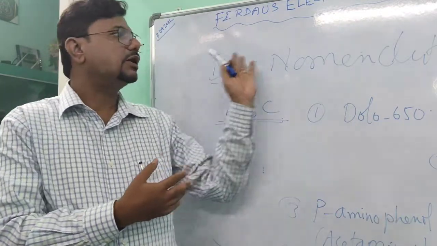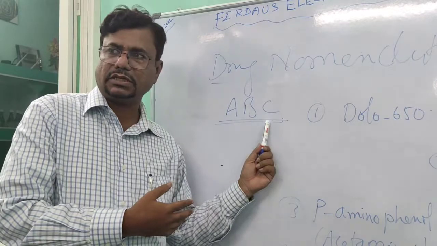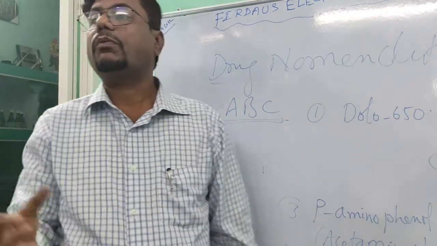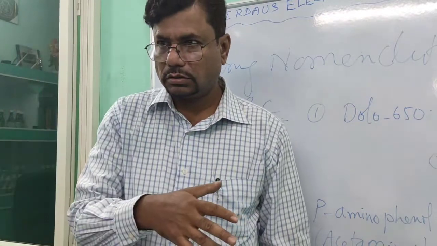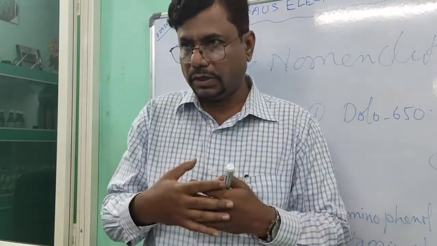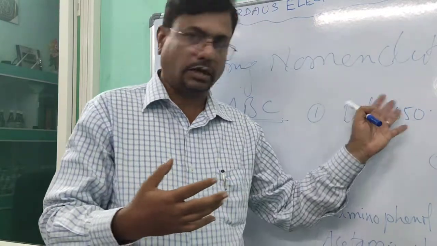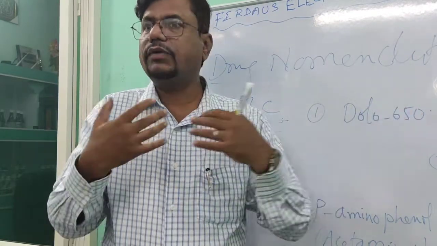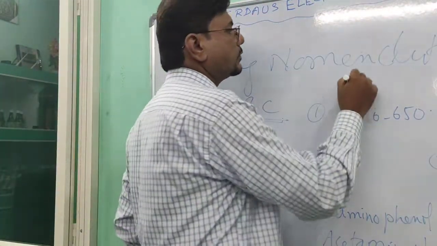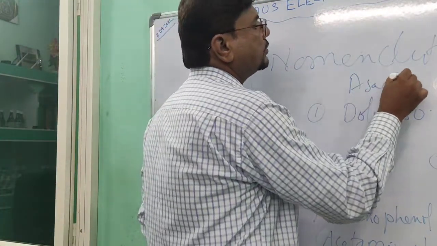If you want to know about drug nomenclature, we should know what the ABC is. Dolo 650 is a proprietary medicine. It means I own a company and I want to make a drug by giving it a brand name, my own name. So Asad 650.